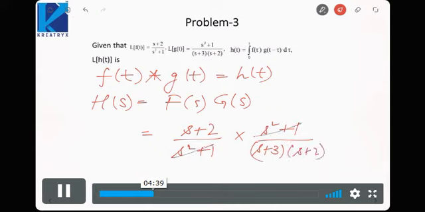So this will get cancelled out, and it will be 1 upon s plus 3. If we wish to find h(t) also, we can say h(t) would be e raised to power minus 3t u(t). So this is how we can find the impulse response, or the output of a system, using the Laplace transform. Is it fine?